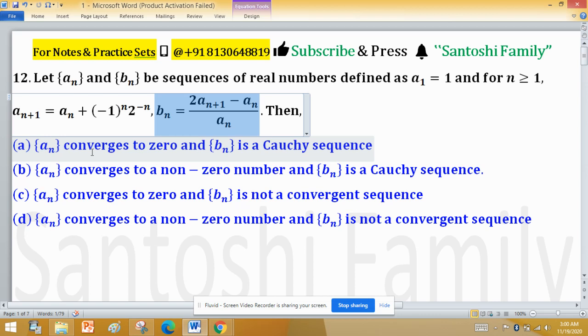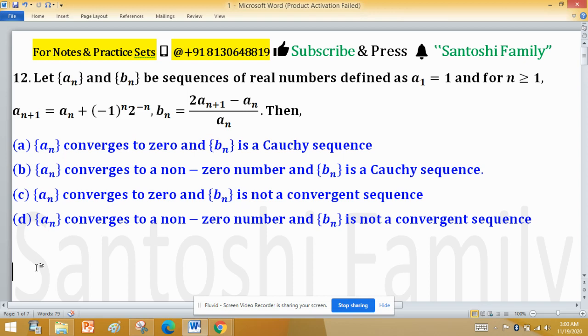The options are: first, a_n converges to 0 and b_n is a Cauchy sequence. Second, a_n converges to a non-zero number and b_n is a Cauchy sequence. Third, a_n converges to 0 and b_n is not a convergent sequence. And the fourth one is a_n converges to a non-zero number and b_n is not a convergent sequence.